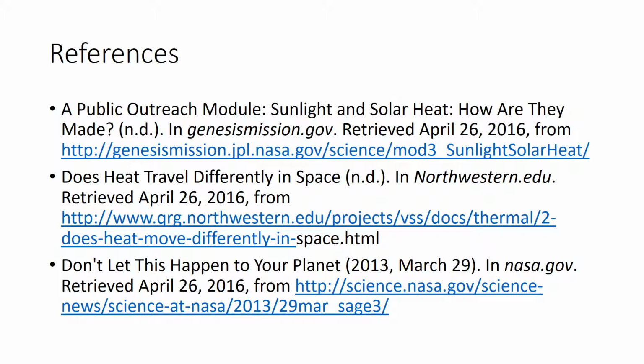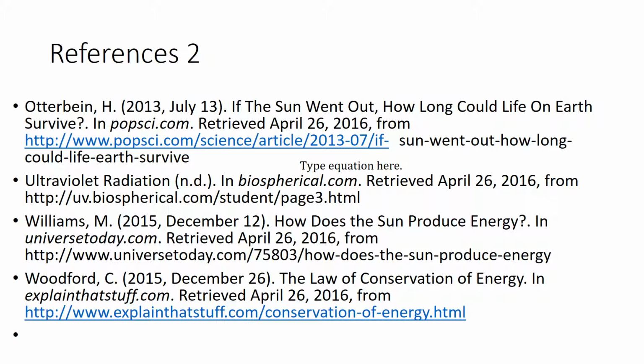If the Sun Went Out, How Long Could Life on Earth Survive? in Popsy.com by H. Otterbein. Ultraviolet Radiation in Biospherical.com, How Does the Sun Produce Energy in UniverseToday.com by M. Williams, and The Law of Conservation of Energy in ExplainThatStuff.com by C. Woodford.